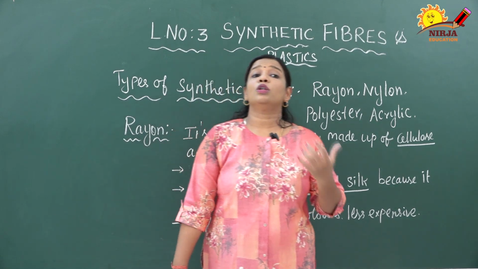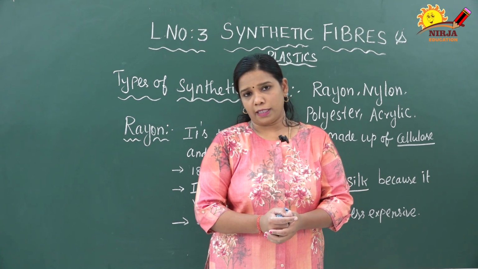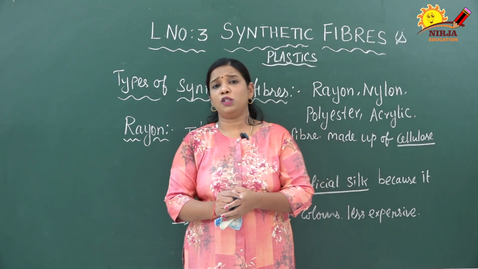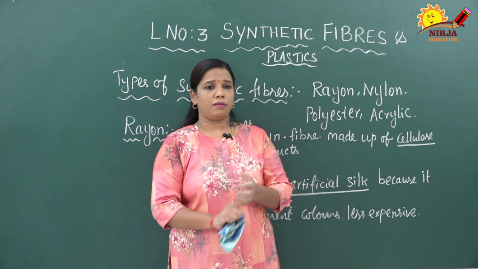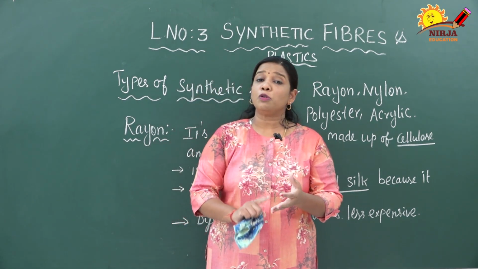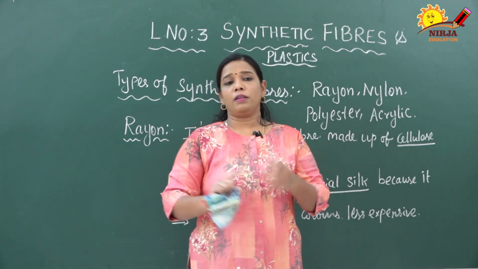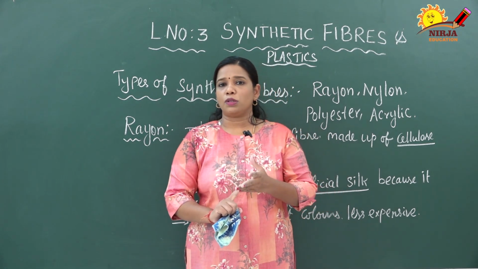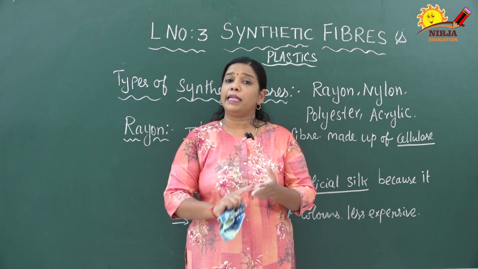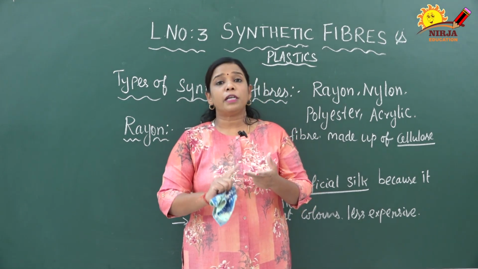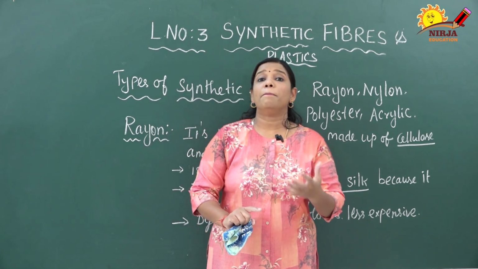Next, what are the uses? It is widely used for making dress material in the textile industry. Many types of dress materials we can prepare with the help of this rayon. The next use is that it helps in making carpets, bed sheets, curtains, everything. The first use, it helps to prepare different types of dress material. Second, it helps to prepare carpets, bed sheets and curtains. It is even used to prepare bandage cloth.